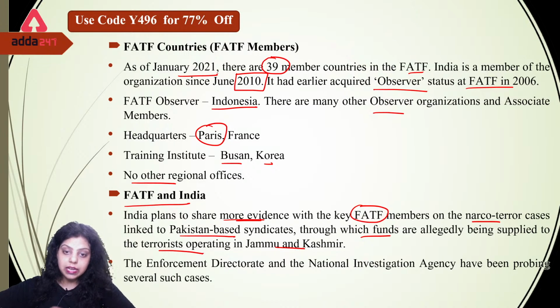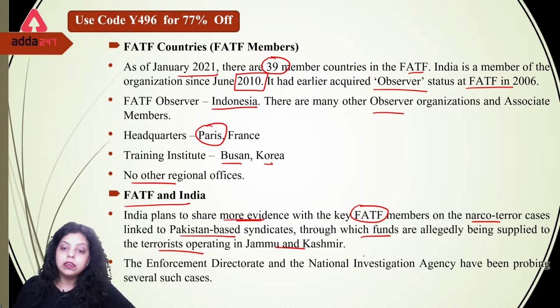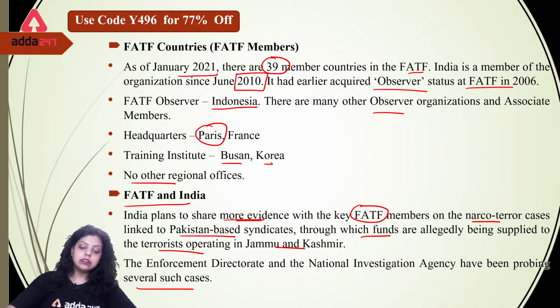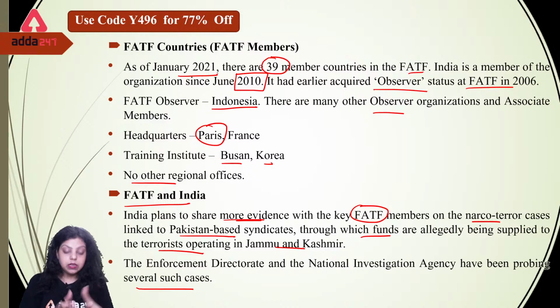So India is sharing each and every piece of evidence with the 39 FATF member countries about these cases, and the ED and the National Investigation Agency have been probing several such cases. Simply put, India is supporting FATF to combat these issues.